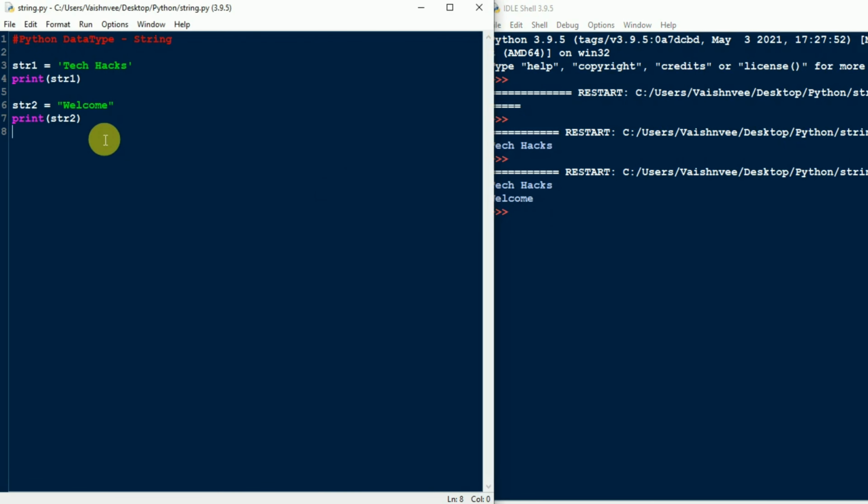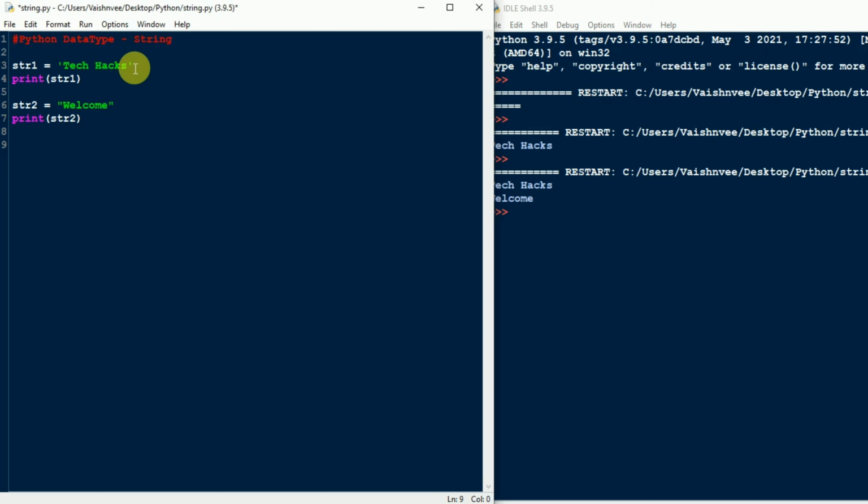But in Python programming, you can also make use of triple quotes. So why use triple quotes? If you are using single quotes and double quotes, you are just printing one line or two lines. But if you want to print multiple lines like a paragraph, there are two ways. One way is that you store a particular line in a variable, then take another variable and store the second line in that variable. So in this way you can do it.